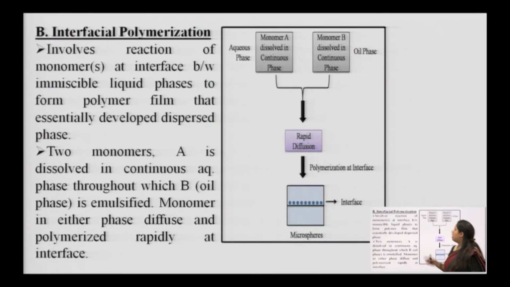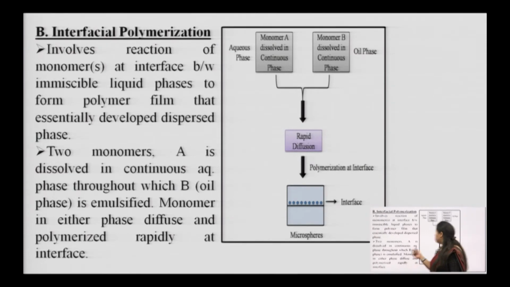Now, we will talk about interfacial polymerization. It involves a reaction of monomers at the interface between immiscible liquids. You all know the interface where two immiscible liquids interact, right. So, liquid phases form a polymer film that essentially develops